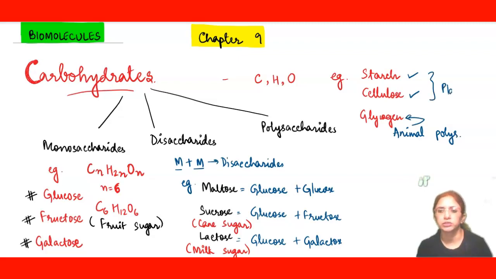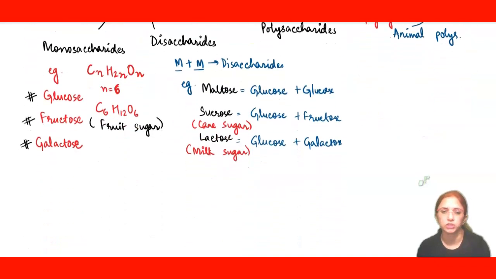So these above two are examples of plant polysaccharides, and the bottom one is an example of an animal polysaccharide. I hope this much is clear. Now we will understand how basically starch is formed and how it is different from cellulose. Why starch gives a positive test with iodine, because all this is part of this chapter only.